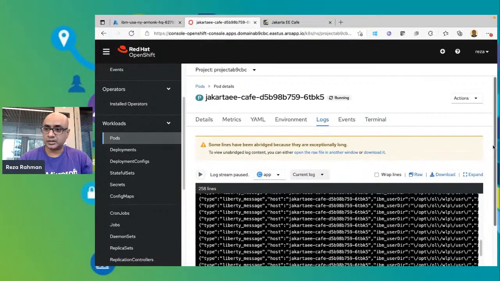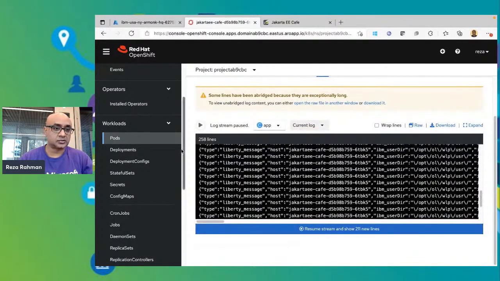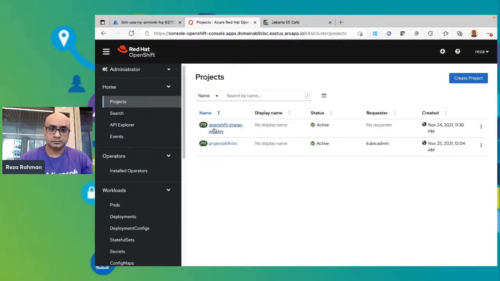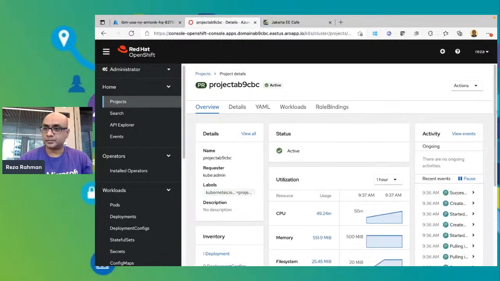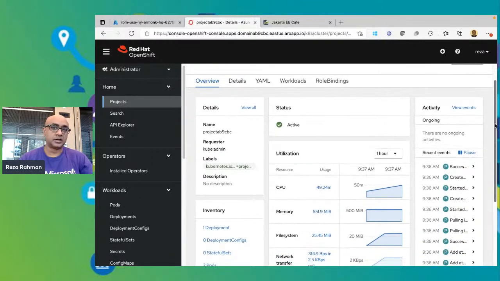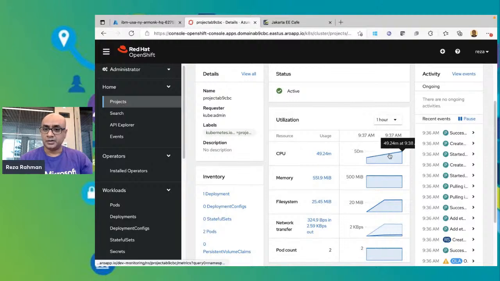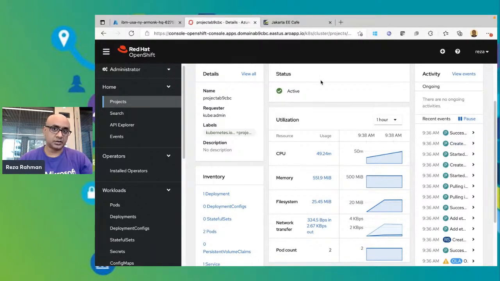You can also take a look at the logs as I showed you before. Above and beyond that, if you go into the home and look at the project, you'll also see interesting metrics in the OpenShift console as well. So you can see the memory being used by the two pods that we created. So a number of useful information in the OpenShift cluster.